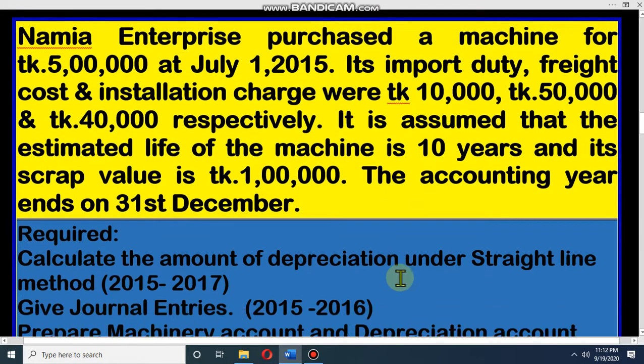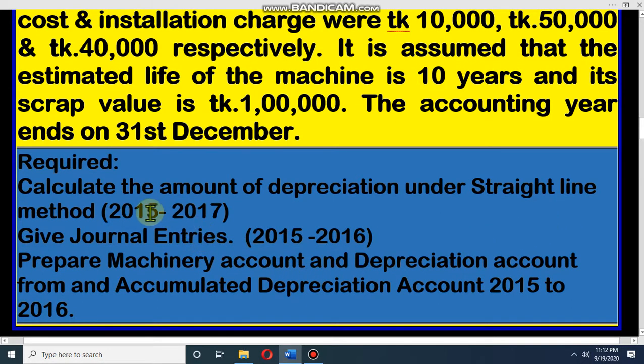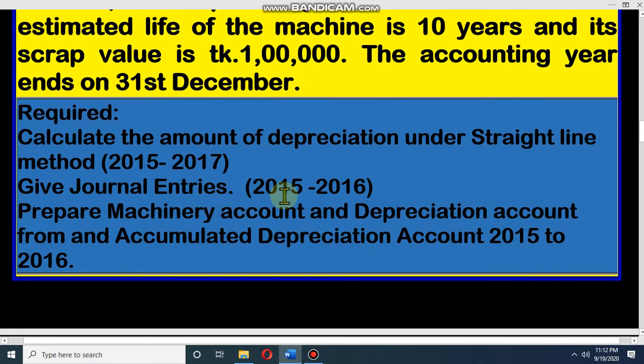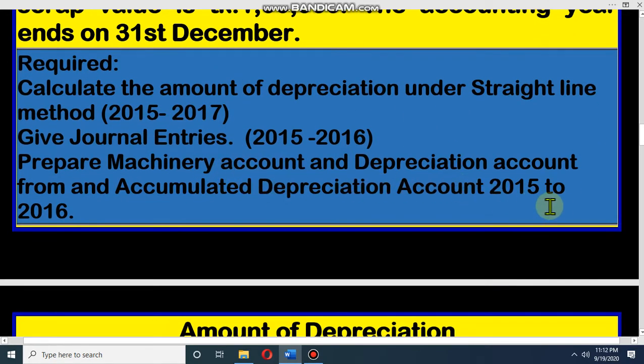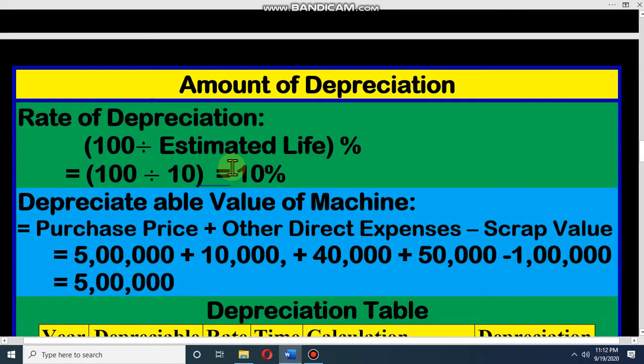Dear student, now we have to calculate depreciation for 2015, 16 and 17 under the straight line method. We have to give journal entries and we have to prepare machine account, depreciation account and accumulated depreciation account. All of you know that last class we have discussed depreciation under diminishing or reducing balance method. Now we will discuss under the straight line method.